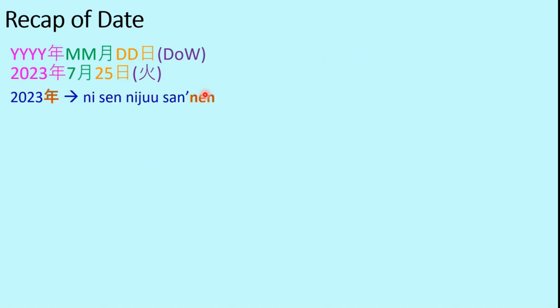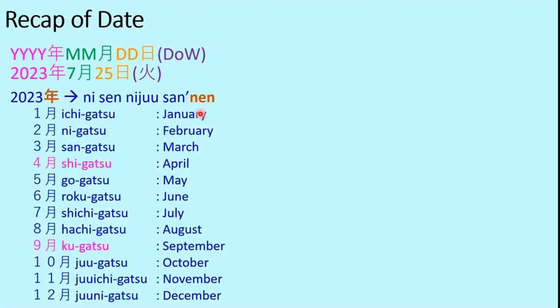So 2023 will be Nisen Nijusan. Nisen is 2000, Niju is 20, and 3 is san. So Nisen Nijusan. This we have also explained earlier in this playlist. And this is the kanji for nen, as I said. So the year 2023 will be called Nisen Nijusan nen.